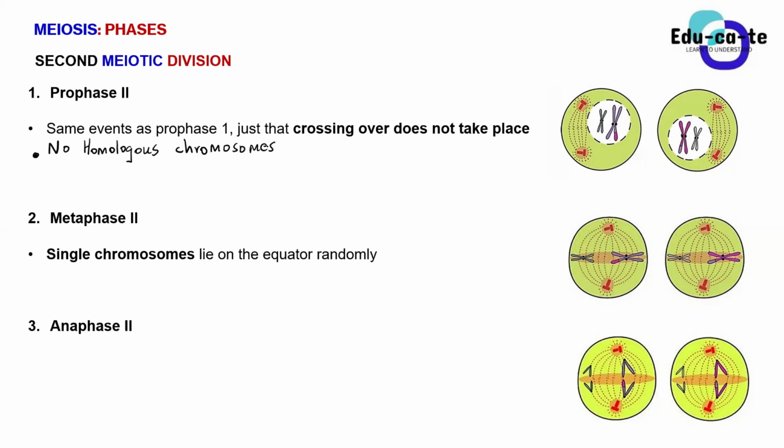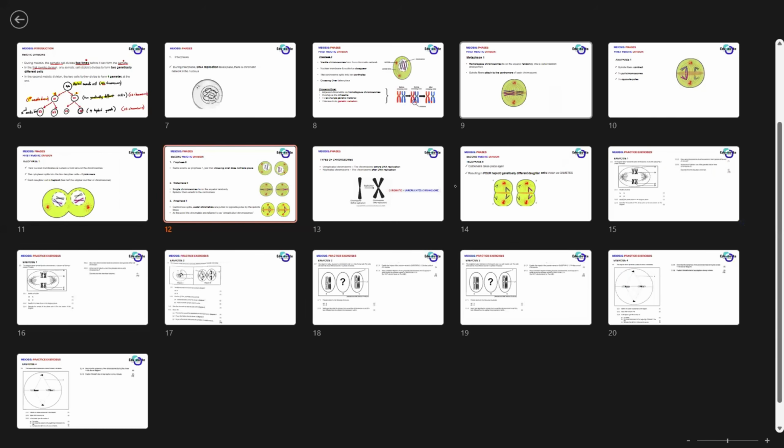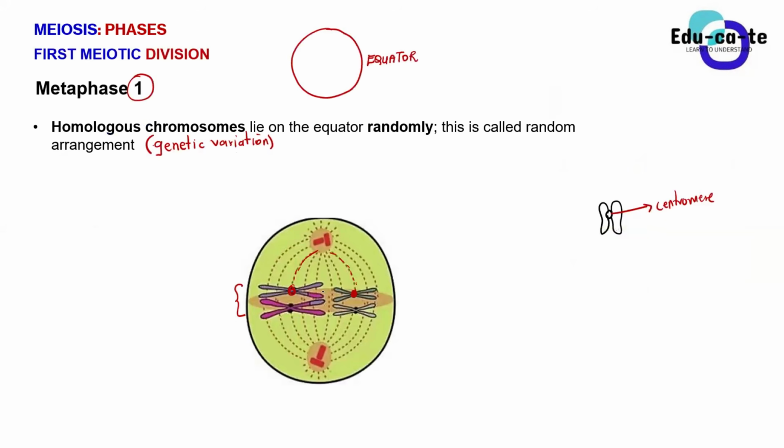Hey guys, during metaphase 1, we had homologous chromosomes lying together on the equator. If we go back to our metaphase 1 slide, we say that homologous chromosomes were lying on the equator randomly. Remember, the chromosomes had finished crossing over, and they were homologous, one from your mother, one from your father, lying randomly on the equator.